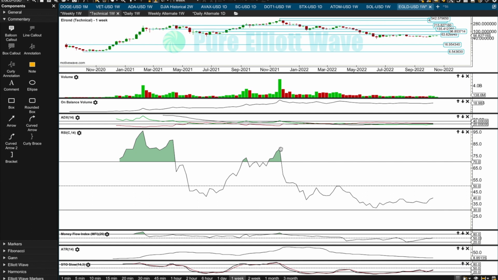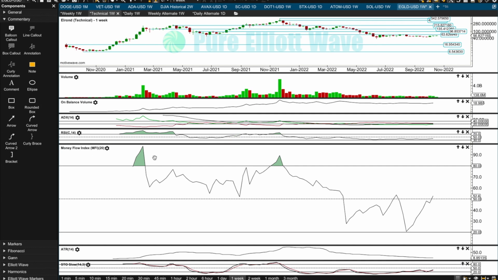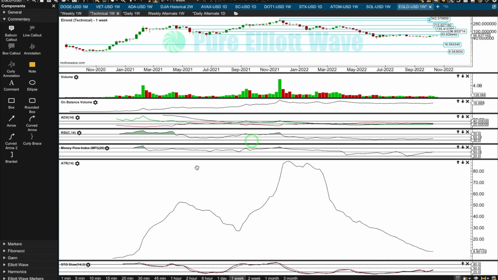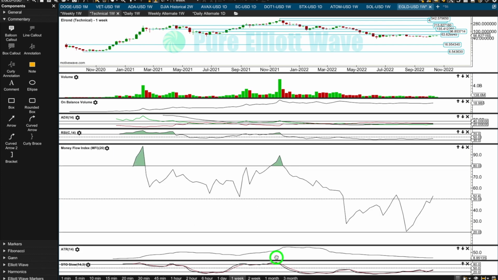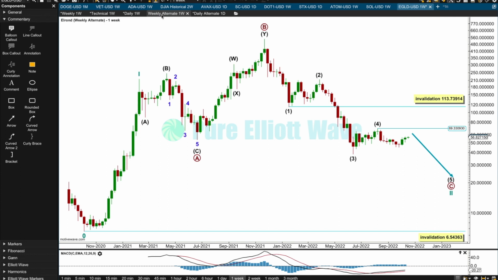So that second or alternate wave count could actually be more likely. There is enough weakness in this high and in this high to suggest that they could be B waves. Volume didn't decline. It declined on this one, but it didn't decline on the last one. That's okay. We're still seeing that bearish divergence between price and RSI. Also between price and money flow index, not as clear actually. And there's bullish bias for this market, obviously, with upward movement the range increases, and with downward movement, range declines. Okay, I think that this may actually be a more likely wave count.